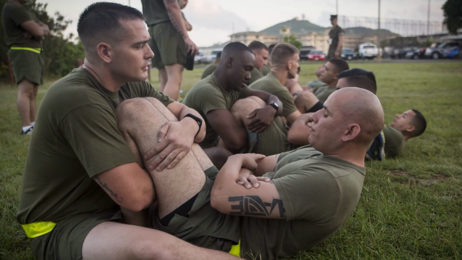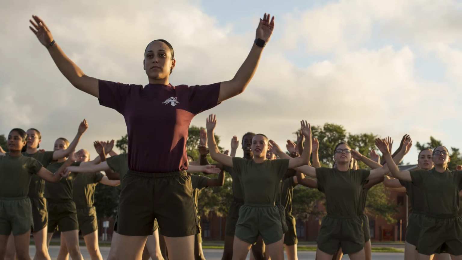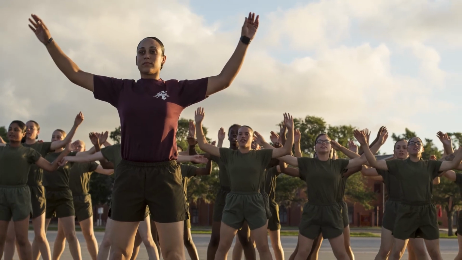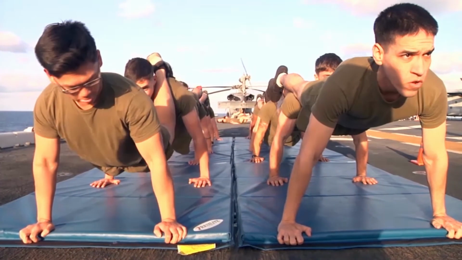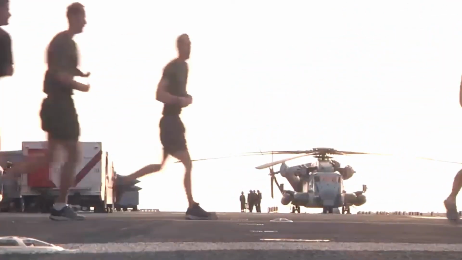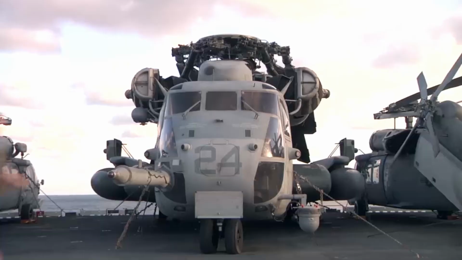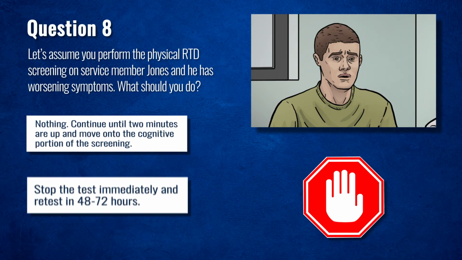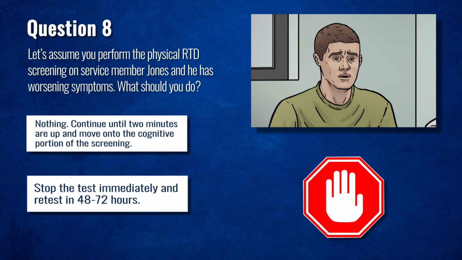Preferred activities include modified burpees, sit-ups, or jumping jacks, as these activities will stress the vestibular system. Other activities include high knees, step-ups, push-ups, running, elliptical machine, or the exercise bike. Let's assume you perform the physical exertion screening on Service Member Jones, and he has worsening symptoms. What should you do? Stop the video here and decide the correct answer.